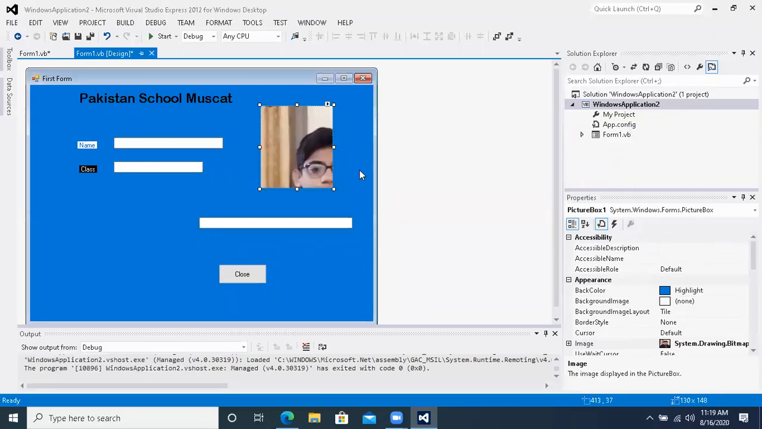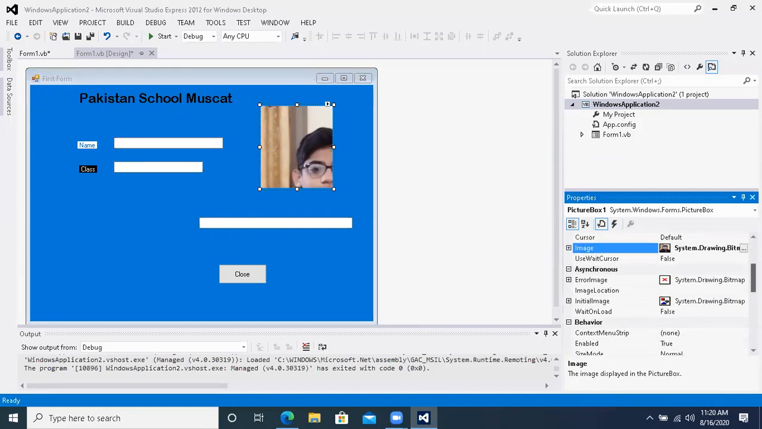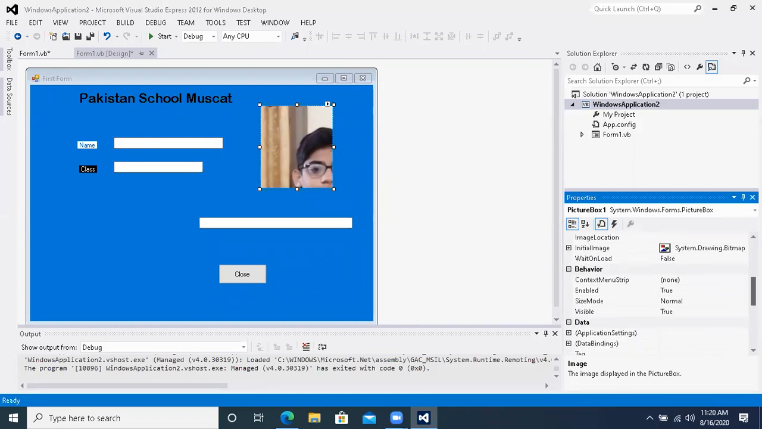But what is the problem right now with the picture? When I inserted one picture in my picture box, there is some problem with the picture. What is the problem? The problem is there, no? The complete picture is not visible. So how can we overcome this problem? We will click the picture box and find some property in it, using which we can show the complete picture.